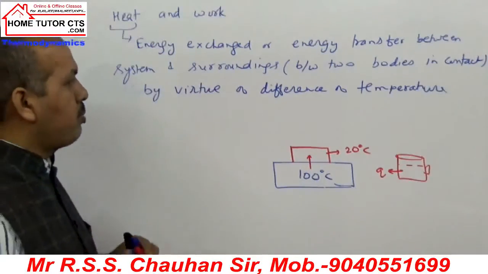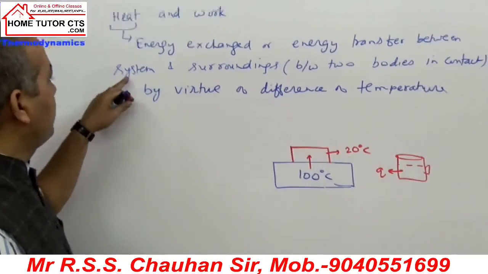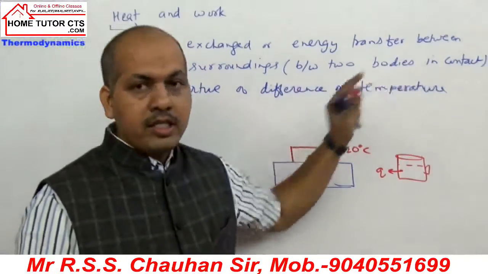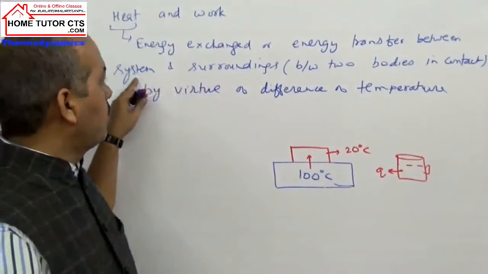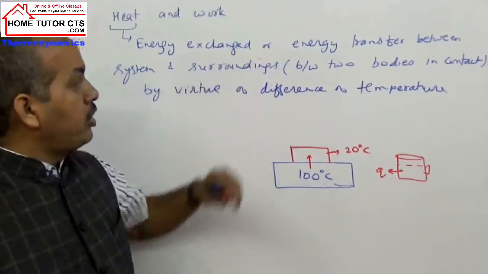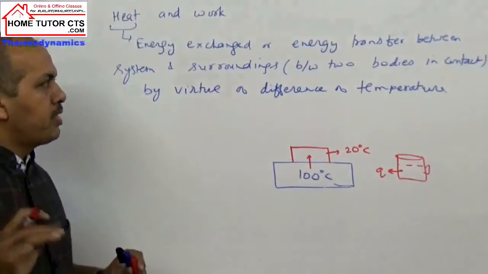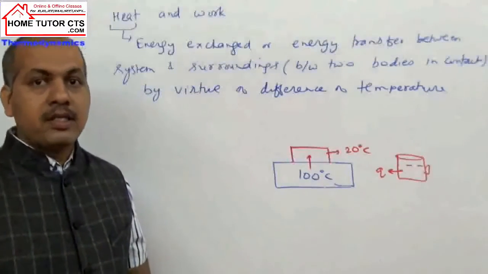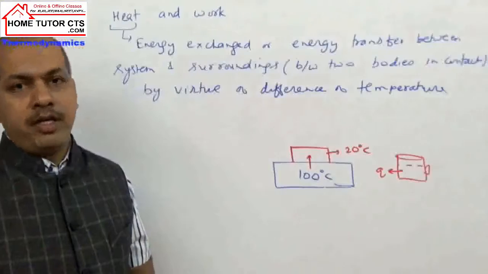So this heat transfer occurs because of difference of temperature between two bodies in contact, or between system and surroundings. This energy exchange or energy transfer is called heat. So basically heat is one form of energy whose transfer or exchange takes place because of difference of temperature.